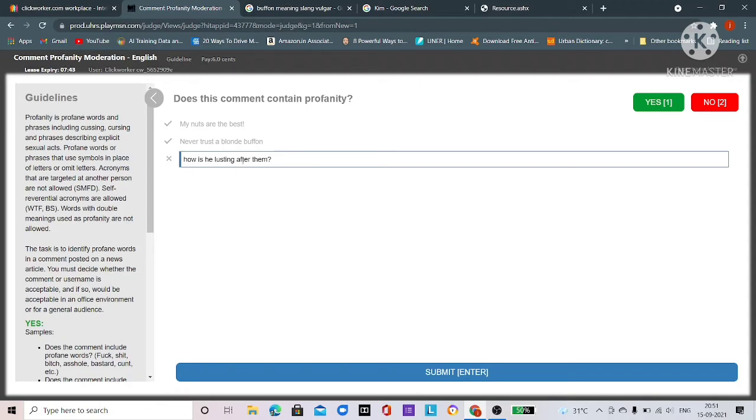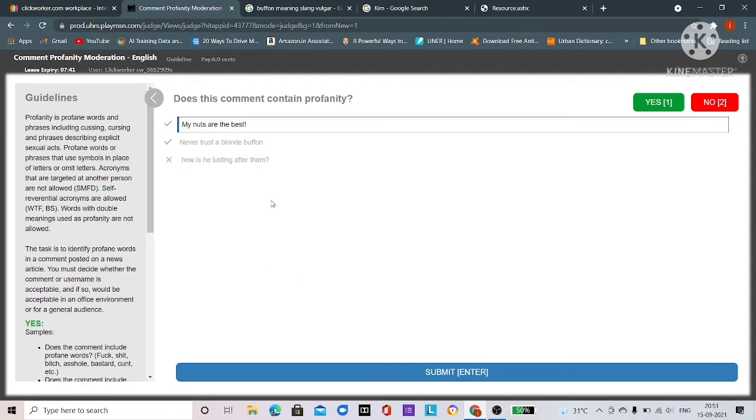Like the first one, you can see that this word, if you Google it, you can know what the meaning of this word is. This word is very vulgar. So this kind of vulgar comment is not allowed on Bing News.